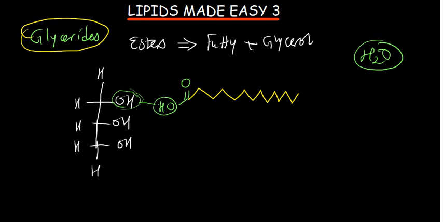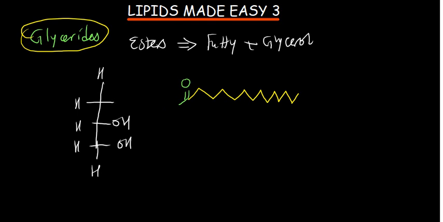Yes, they are going to have an oxygen bridge. That is an ester bond. So what you are going to see is this hydrogen is going to go with the OH which was here. Okay, those are going to go. So what you are going to see, let me try to pull that. A bond is going to be formed like this. An oxygen is going to be linking. This is called an ester bond. So when you have got one fatty acid which has reacted with a glycerol, this is going to be called a mono. Okay, because it's just one, so this is going to be called